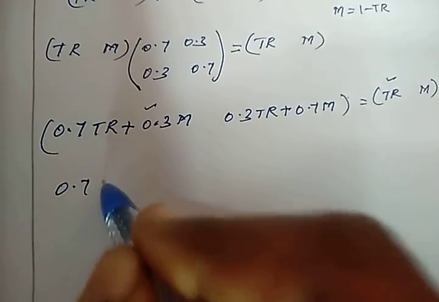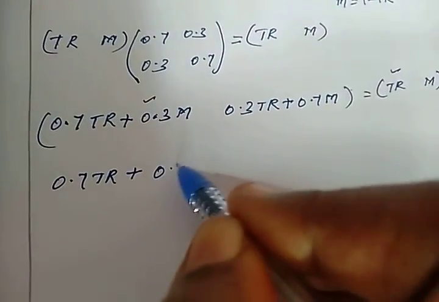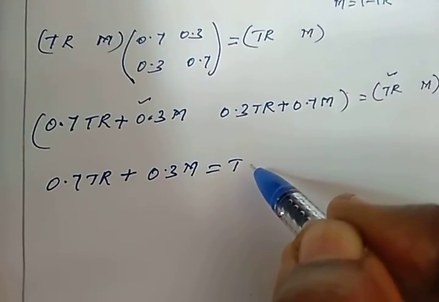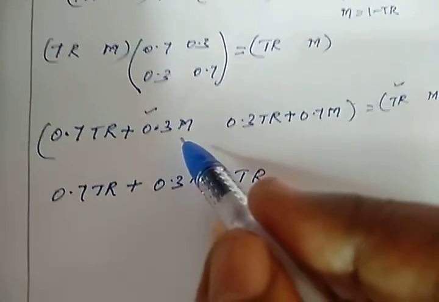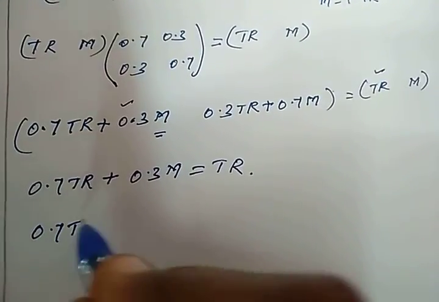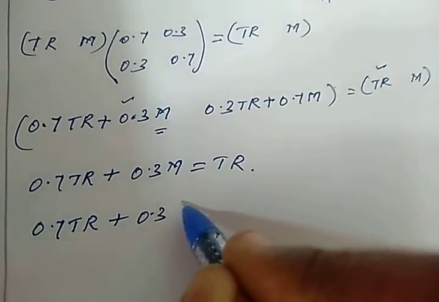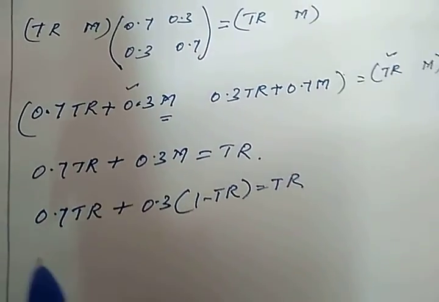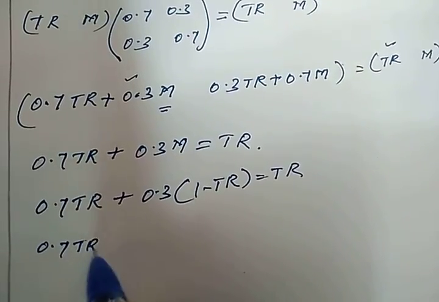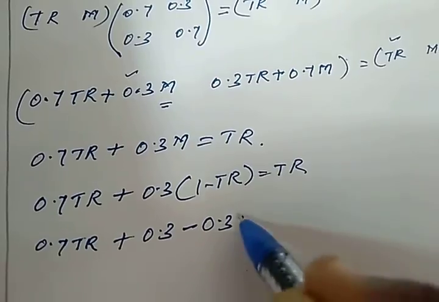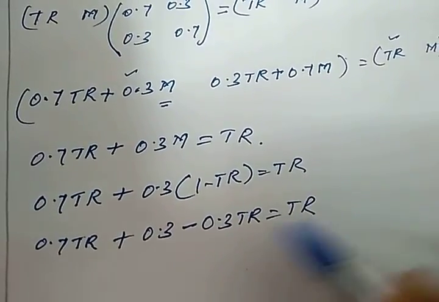Now equate the first element with the first element. So 0.7 TR plus 0.3 M equals TR. Now instead of M, I can substitute 1 minus TR: 0.7 TR plus 0.3 into 1 minus TR equals TR. Multiply inside the bracket: 0.7 TR plus 0.3 minus 0.3 TR equals TR.